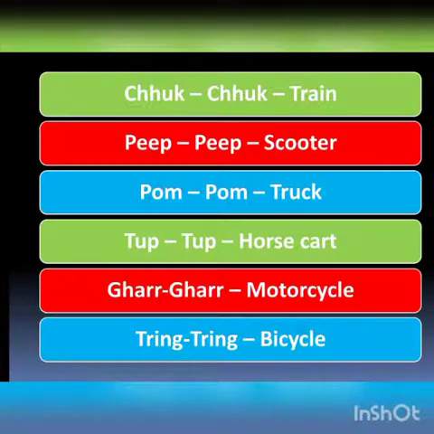From the sounds given below, can you tell which vehicle is it? Chuk chuk, train. Beep beep, scooter. Pom pom, it's a truck. Tup tup, horse cart. Ghar ghar, it's a motorcycle. Tring tring, bicycle. That means all vehicles make unique sound when they move from one place to another. So, just by hearing these sounds, you can identify which vehicle is it.